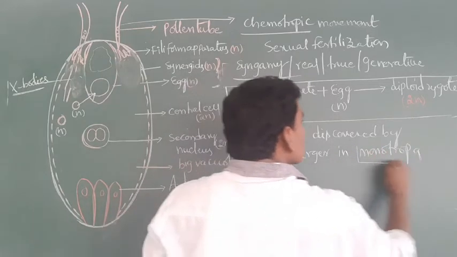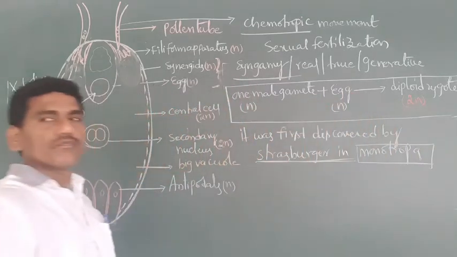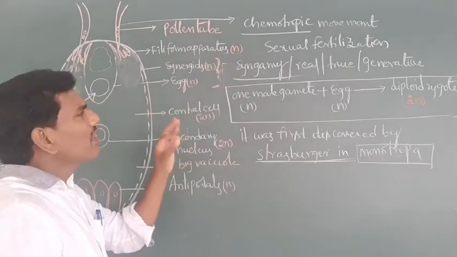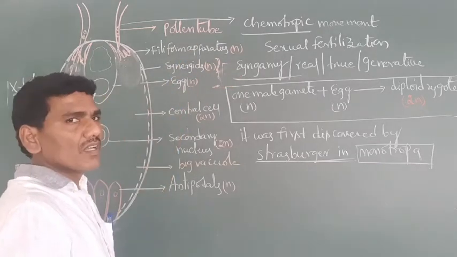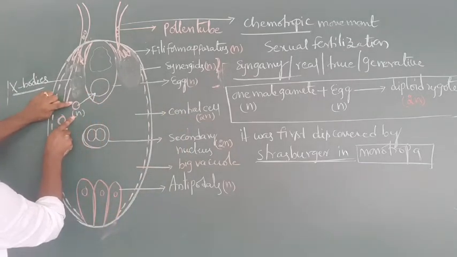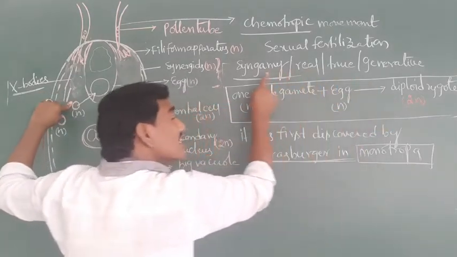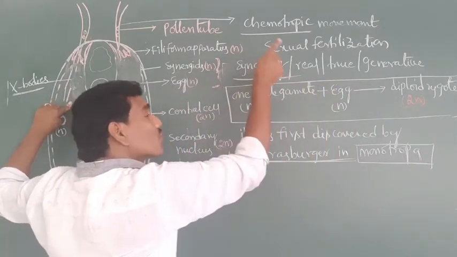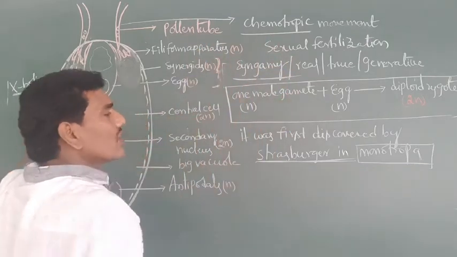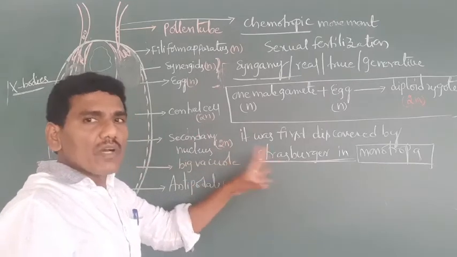Very simple answer: what is meant by syngamy? One male gamete fuses with the egg cell to form a diploid zygote. That is called syngamy, true fertilization, generative fertilization, real fertilization, sexual fertilization. It was first discovered by Strasburger in Monotropa.